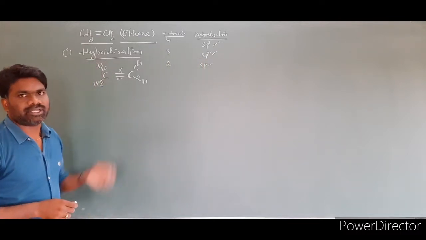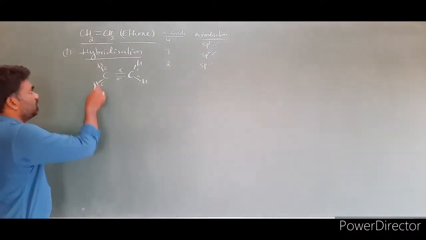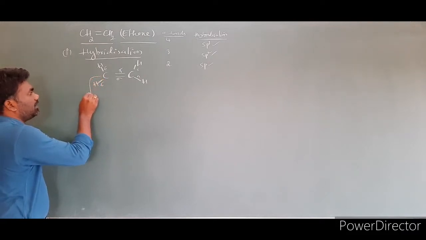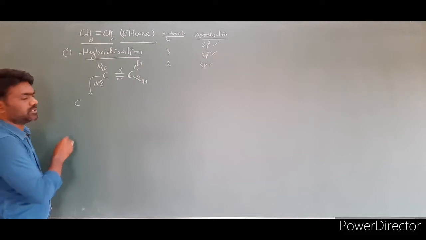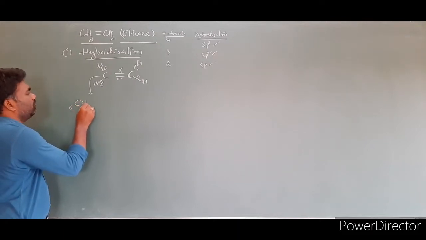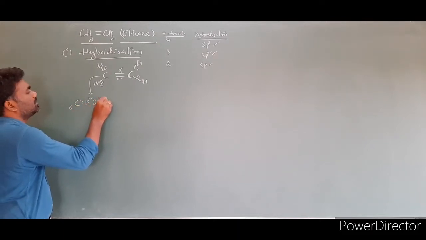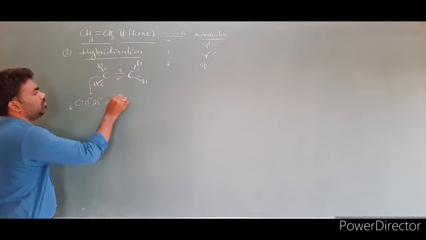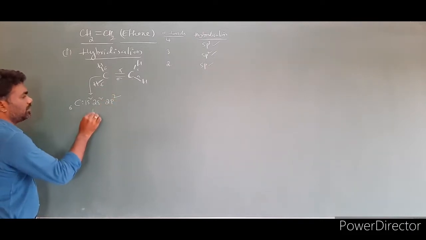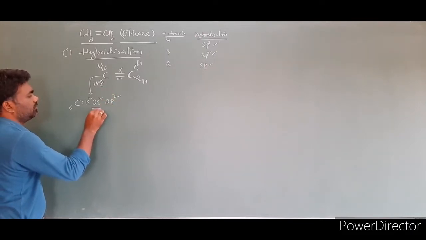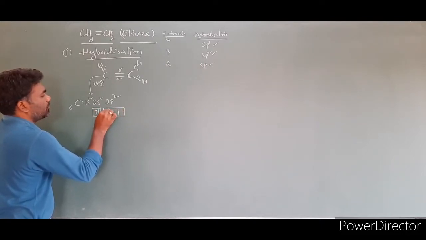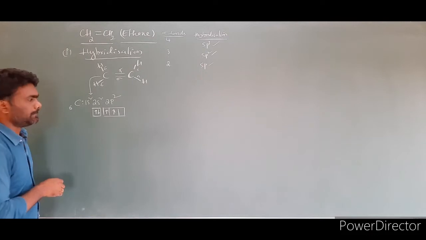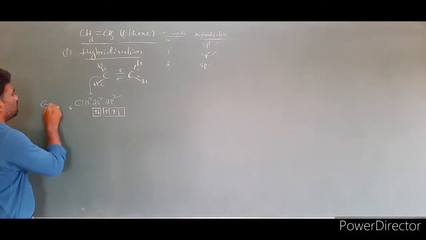Already you know what hybridization is, now we will generate it. First we have to do the hybridization for this case. How to get it? First we take the element and write the electronic configuration. Atomic number is 6: 1s2, 2s2, 2p2. You have to write the orbital boxes. Clear? Then this is called the ground state electronic configuration.